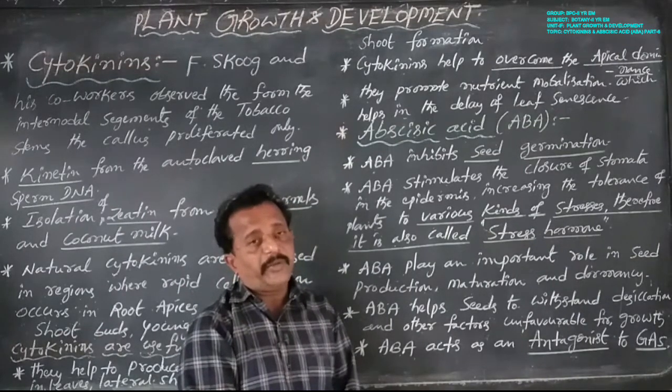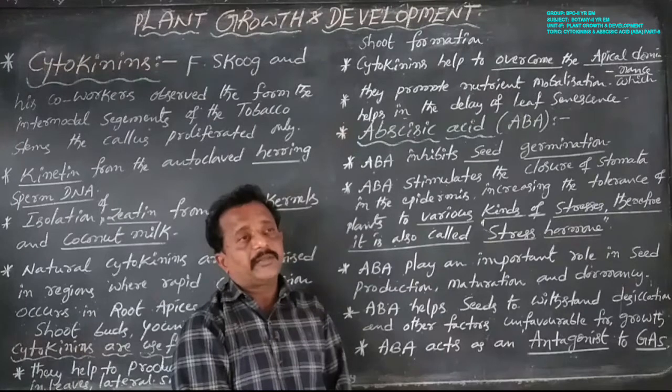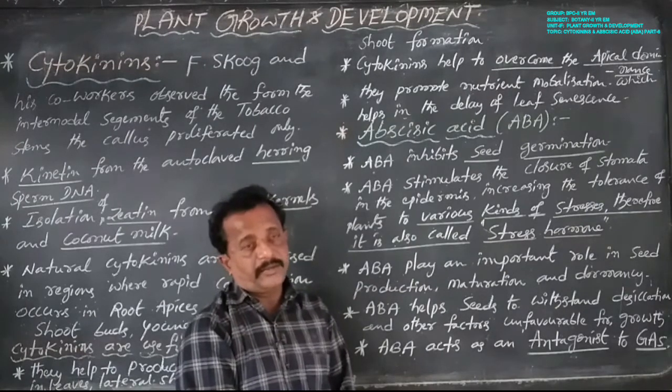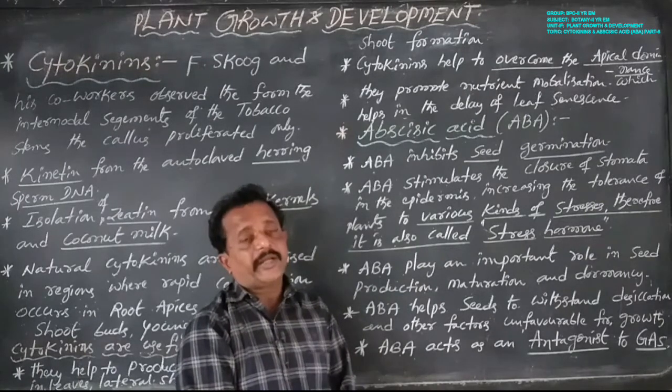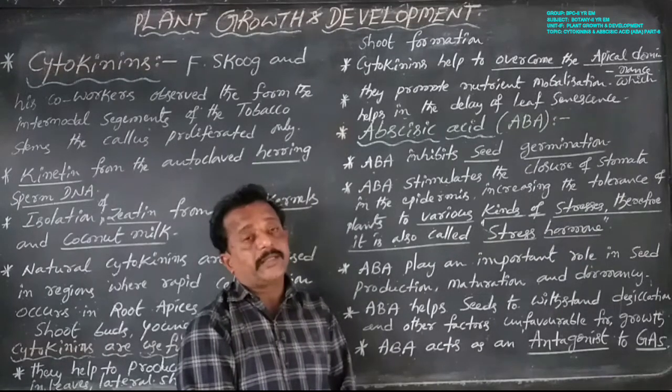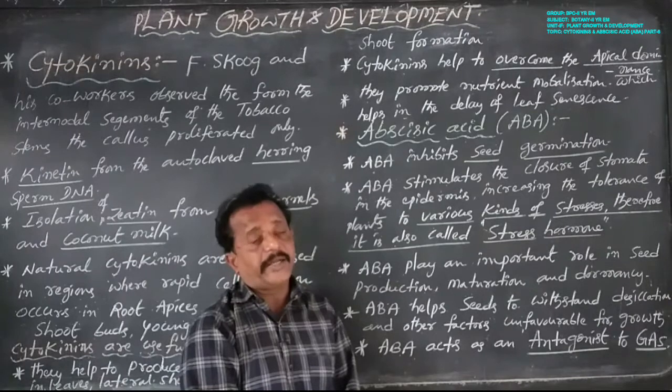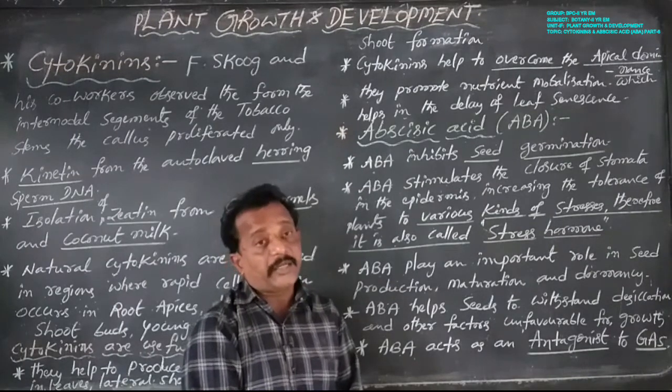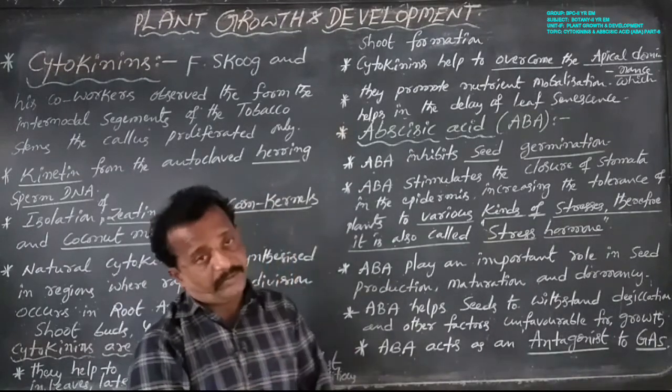These three inhibitors are chemically similar in characters, and that is named abscisic acid. That is the discovery of abscisic acid.